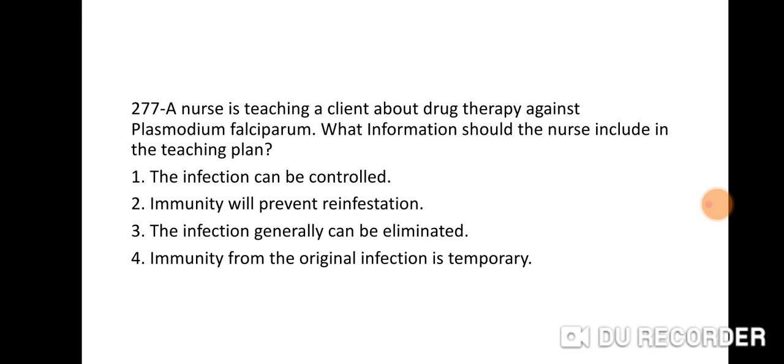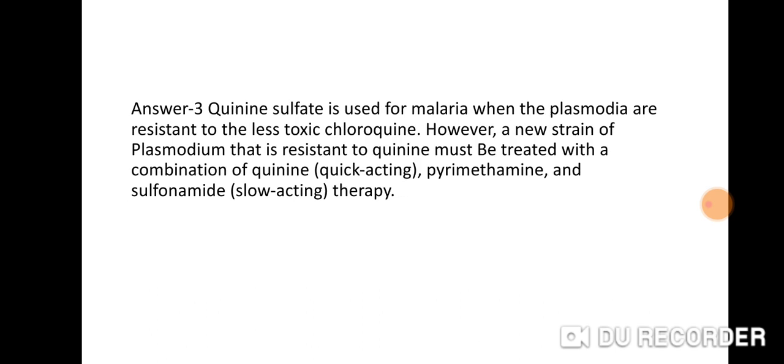So what's the right answer? Right answer is 3. Quinine sulfate is used for malaria when the plasmodia are resistant to the less toxic chloroquine.